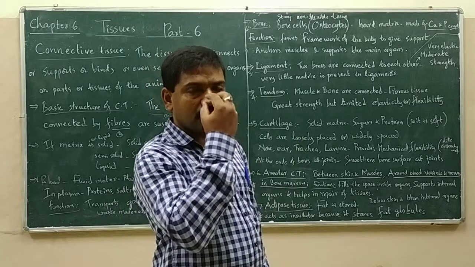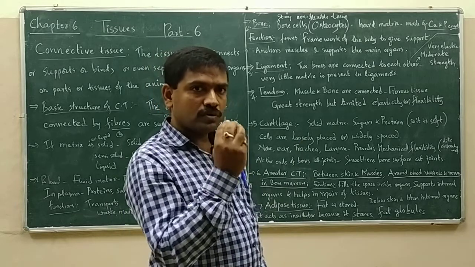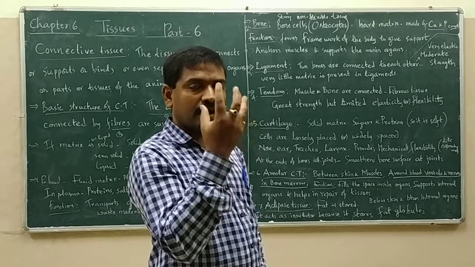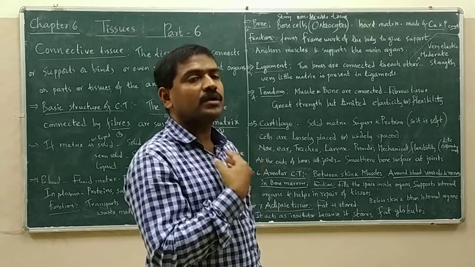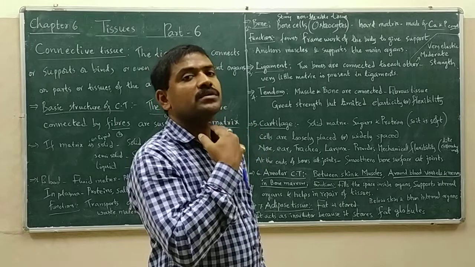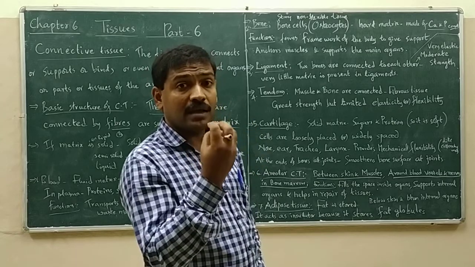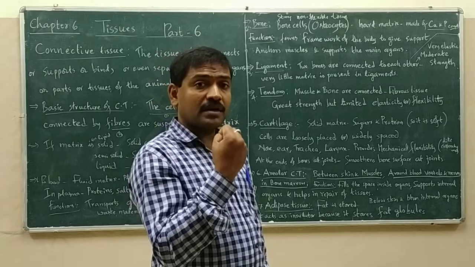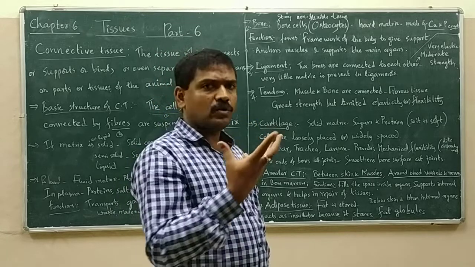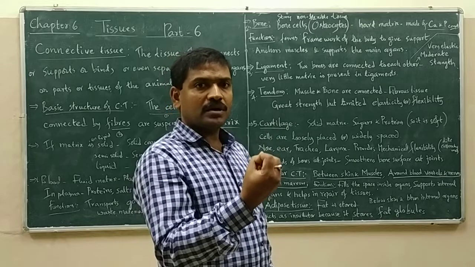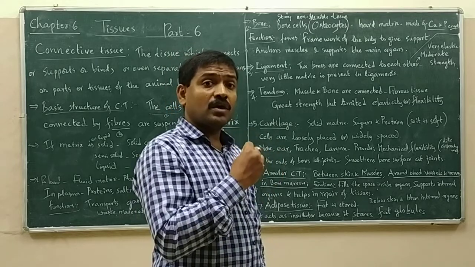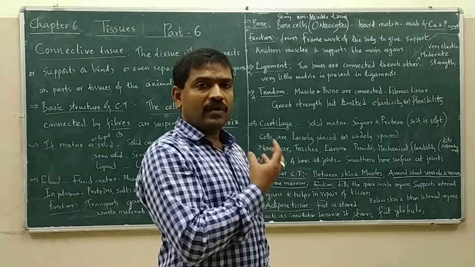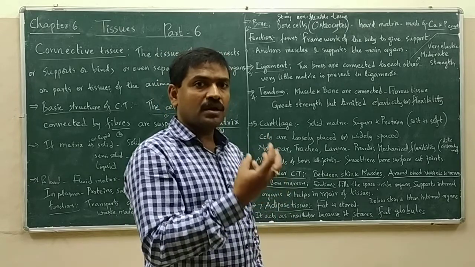While inhalation and exhalation, our nose gets a little expanded and contracted. So mechanical flexibility. While the air is going inside the trachea, while we are talking, the larynx keeps making vibrations. So how can it make vibrations? If it is hard enough, it cannot do it. So it has to be moderately flexible and it should not get broken. So it must be strong also. So the larynx also should be strong and flexible.